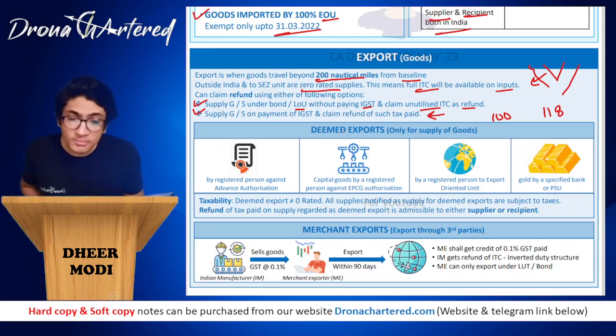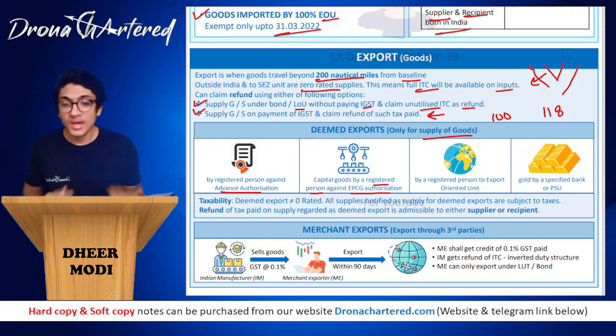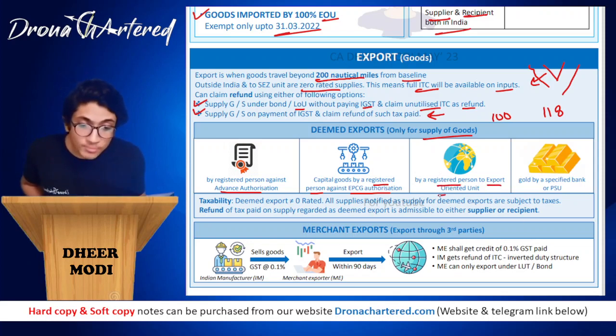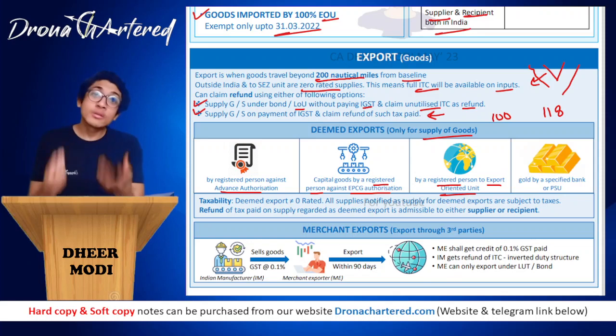Now, there are some certain deemed exports which is only for supply of goods. Okay. So, if it is by a registered person against advance authorization, or if it is of capital goods by a registered person against your EPCG authorization. I hope everybody of you knows the EPCG scheme, or if it is by a registered person to an export oriented unit. So these are normal supplies which usually wouldn't be considered as exports, but these will be deemed exports.